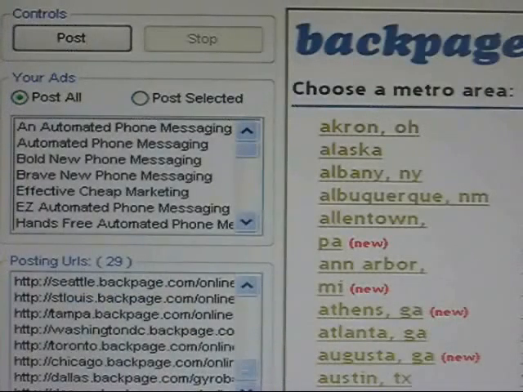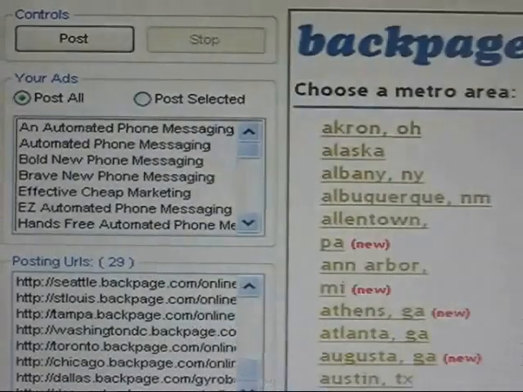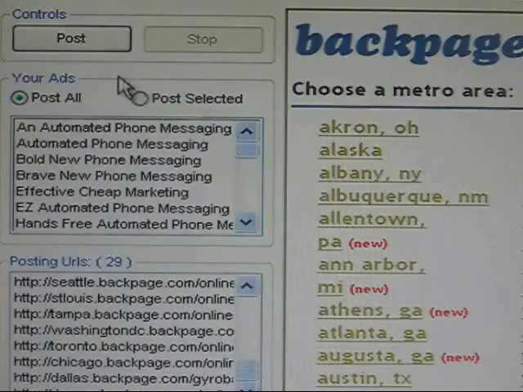So once you have your ads set up, they appear right over here in this column, and here are the cities. So when you're ready to post, now I'll have you watch this very carefully. I'm going to only post to maybe 4 or 5 cities. You're going to get the basic idea. It's the same thing from one city to the next. You just click post, and then you're going to watch it go through the process. The only thing you have to do is put in a security code at the end of each post, and you'll notice on the posting it'll say your ad is not activated yet.